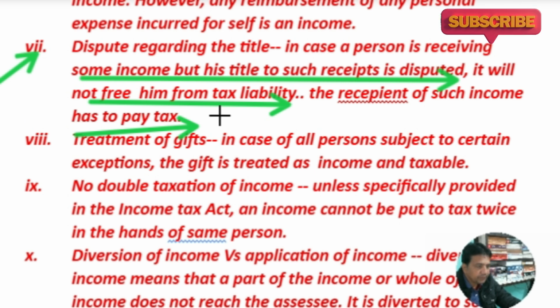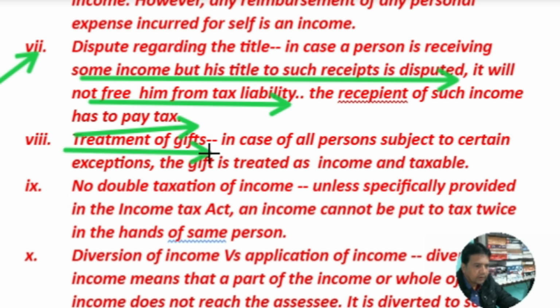Now there is a dispute about who will be the owner of this house property, but the rent from the house property is being received by Mr. A. Who will become the real owner is still in dispute. So in between, Mr. A is receiving the rent from the house property, it will be treated as A's income and chargeable to tax, though the title is in dispute.